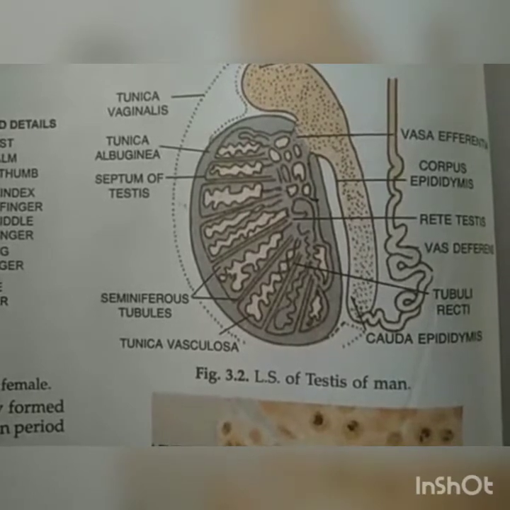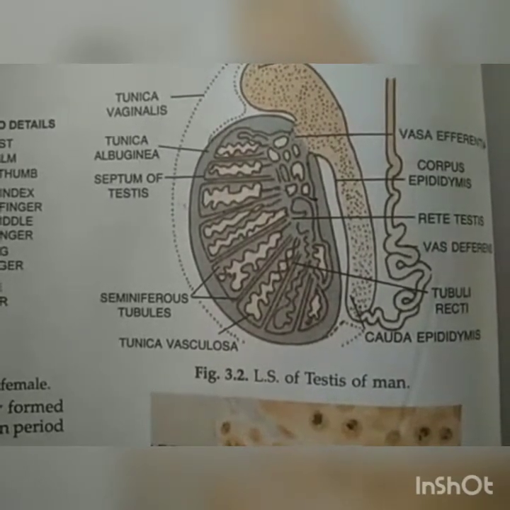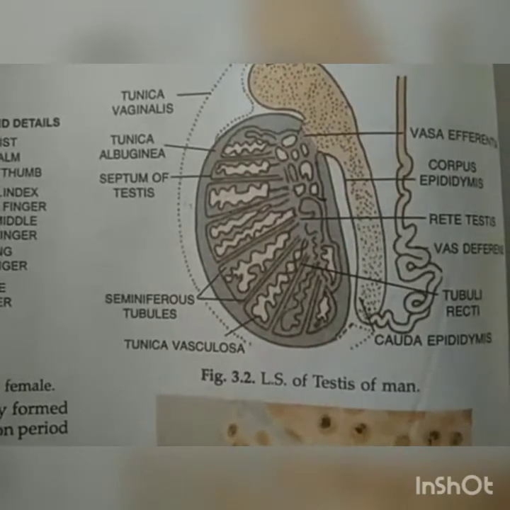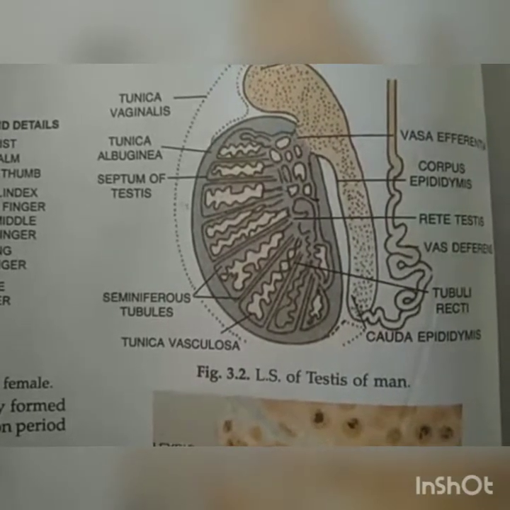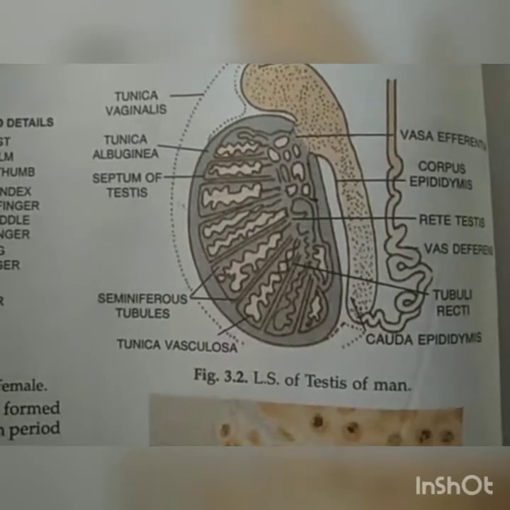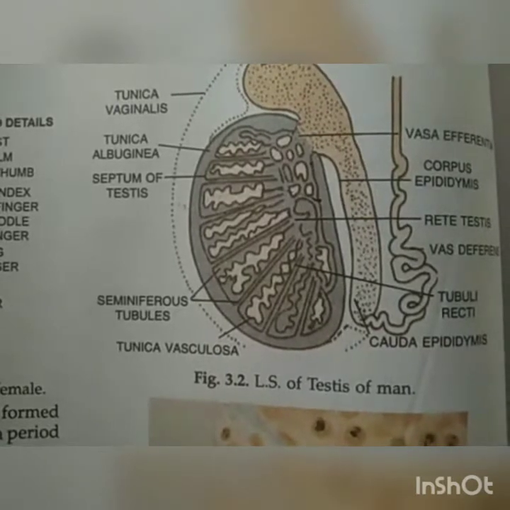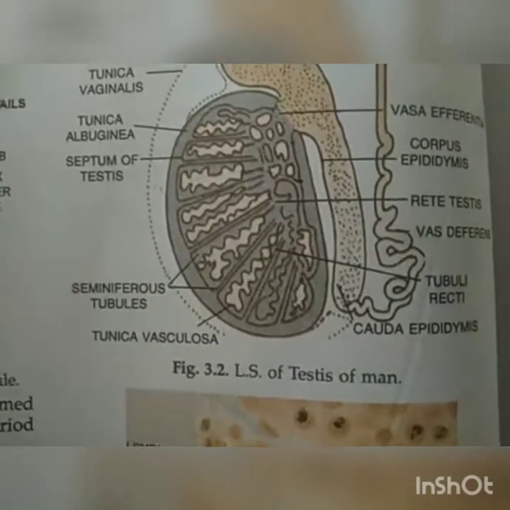Okay, and each testicular lobule is present here in the form of a network of coils of the testicular tissue. Each lobule has one, two or three, it is variable. Each lobule has one, two or three convoluted tubules, the tissue which is necessary for the formation of sperm, that is said to be the seminiferous tubule.